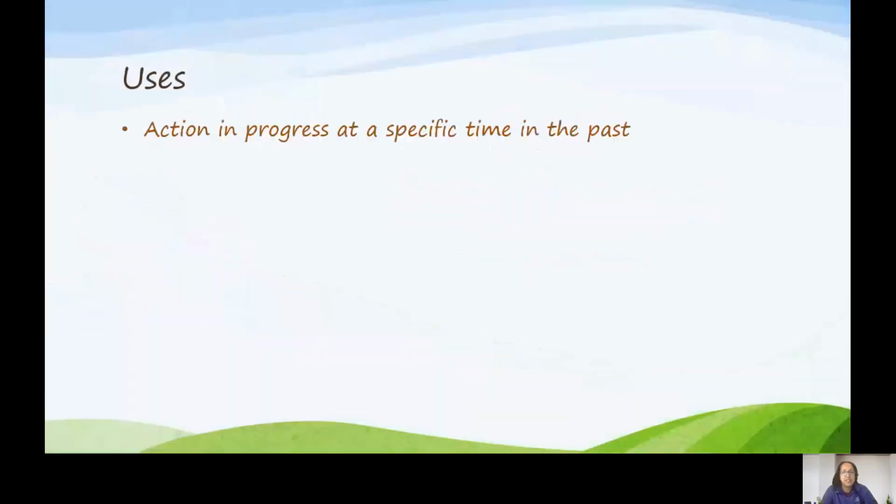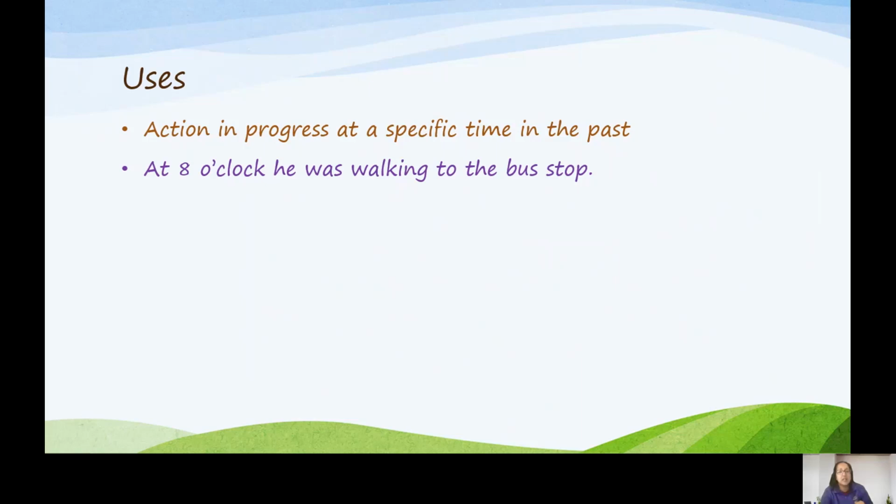We use the past continuous to talk about an action that is in progress at a specific time in the past. For example, at 8 o'clock, he was walking to the bus stop. Maybe he started walking to the bus stop at, let's say, 10 minutes to 8, and he got to the bus stop at 5 minutes past 8. But at 8 o'clock, he was in the process of walking to the bus stop.